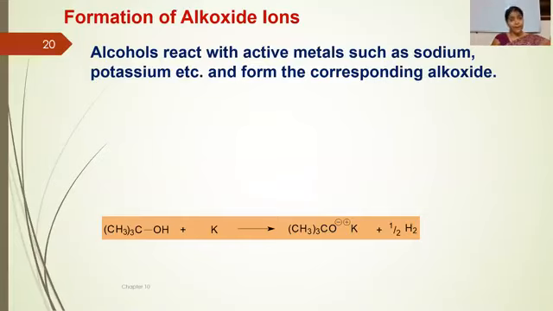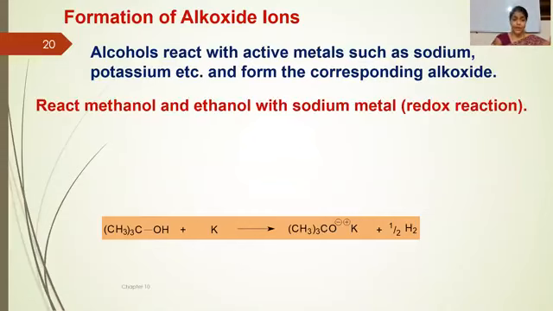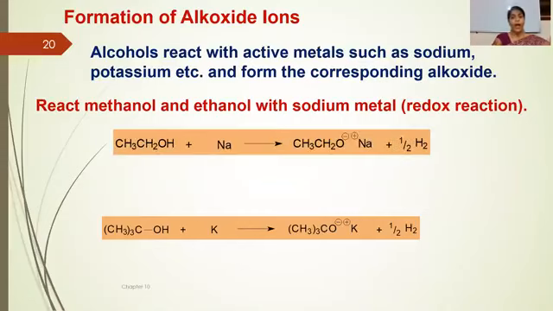Now, due to the acidic nature of alcohols, they can form alkoxide ion because hydrogen can easily be eliminated as a proton and oxygen acquires a negative charge, which is known as alkoxide ion. Alcohols can easily react with electropositive metals such as sodium and potassium and form the corresponding alkoxide. For example, methanol and ethanol react with sodium metal and form sodium ethoxide.